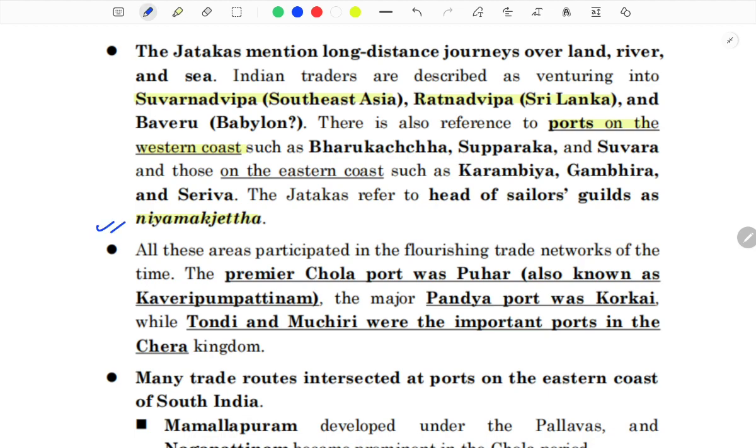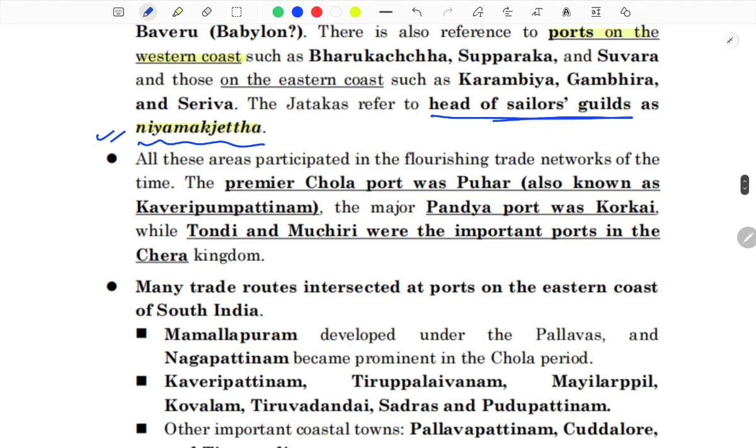You can get a question. What is Niyamak Jetha? Head of the Sailor Guild. All these areas participated in the flourishing trade networks of the time. The premier Chola port was Puhar, also known as Kaviripattanam. The major Pandya port was Korkai, while Tondi and Muchiri, you got all these three as a question, were the important ports in the Chera kingdom.